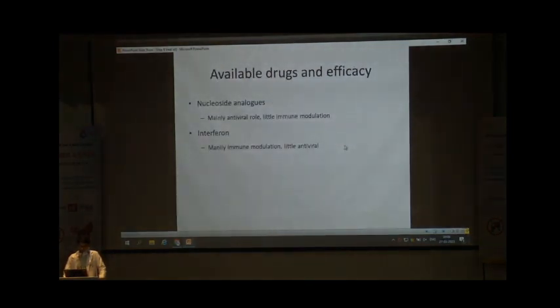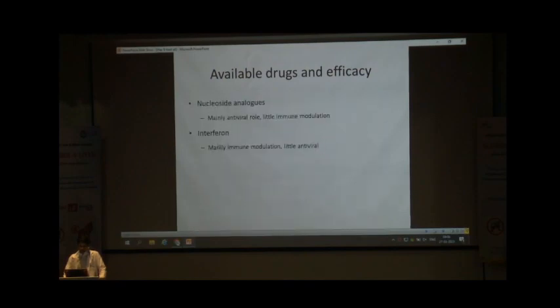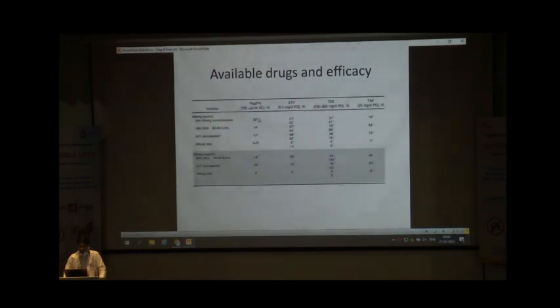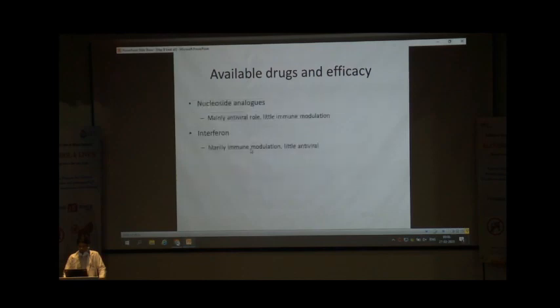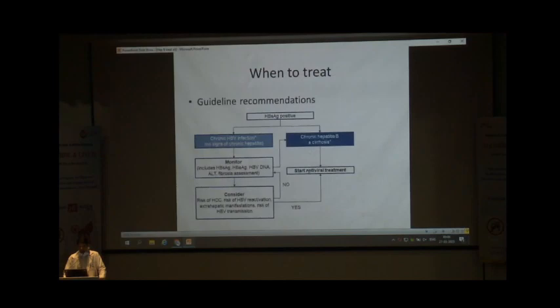So what are the available drugs and their efficacy? We have mainly two options, nucleoside-nucleotide analogues and interferons. Interferons mainly have immune modulation action and little antiviral action. So that is why interferons achieve more seroconversion of E antigen and surface antigen. Nucleoside analogues have mainly an antiviral role with little or no immune modulation, and in the case of nucleoside-nucleotide analogues, we rarely achieve E antigen or surface antigen seroconversion.